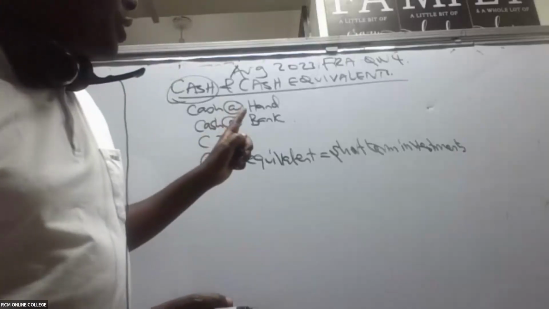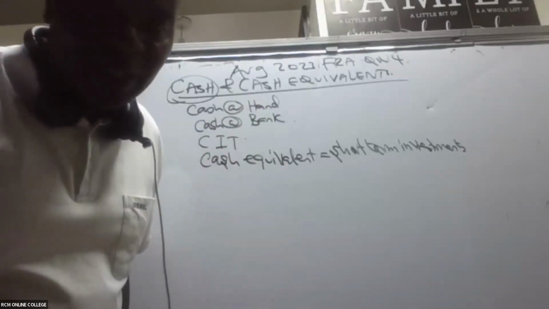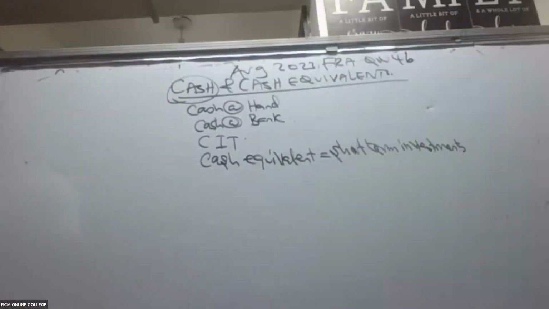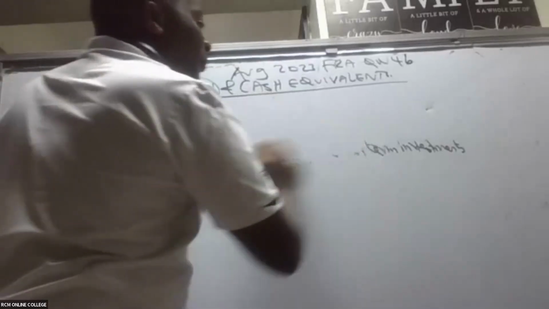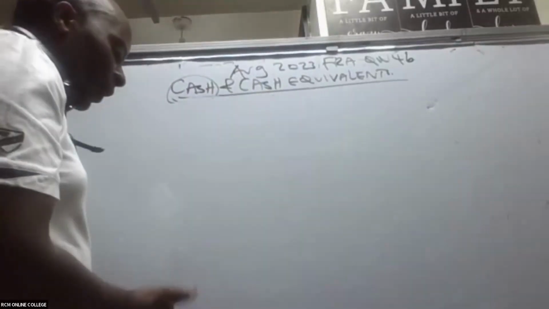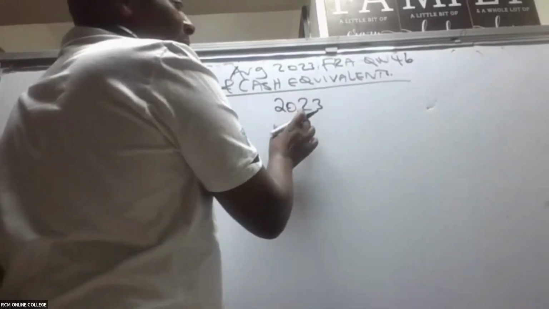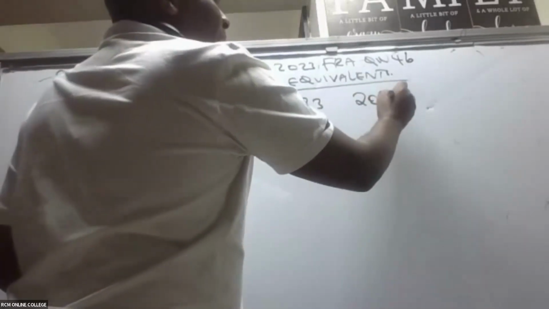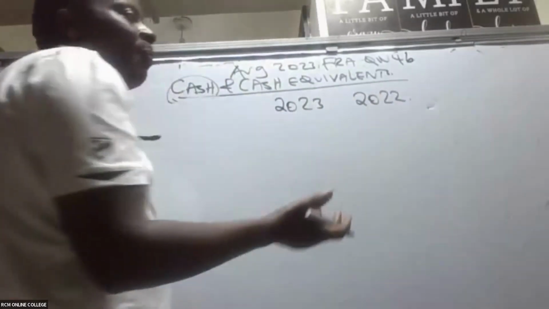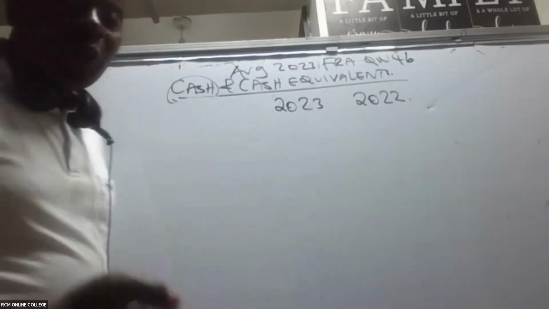So then what do we have, ladies and gentlemen, here? It is August 2023 FRA question number 4B. In this particular question, we are given 2 years. We have 2023 and then we have 2022. 2023 is the closing year, isn't it? And then the last year will be my opening year.